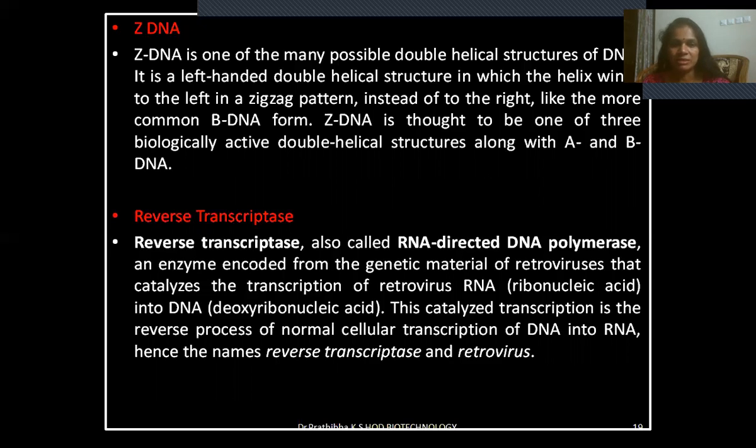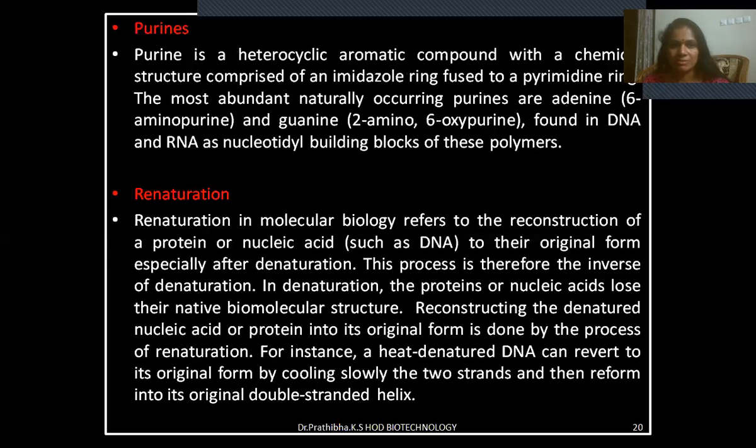Reverse transcriptase, also called RNA-directed DNA polymerase, is an enzyme encoded from the genetic material of retroviruses that catalyzes the transcription of retrovirus RNA into DNA. This catalyzed transcription is the reverse process of normal cellular transcription of DNA into RNA. Hence, the name reverse transcriptase and retrovirus.